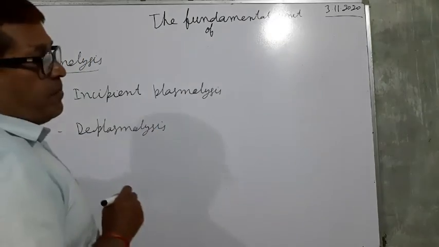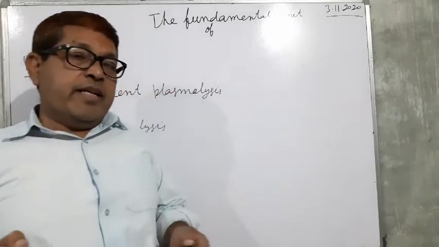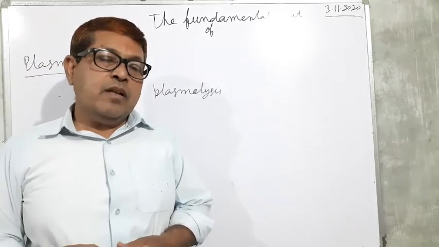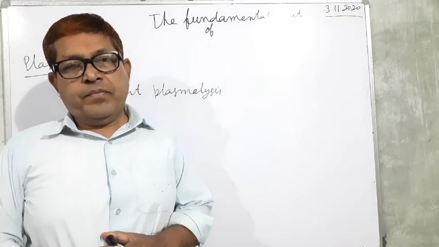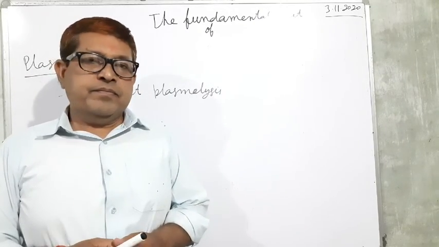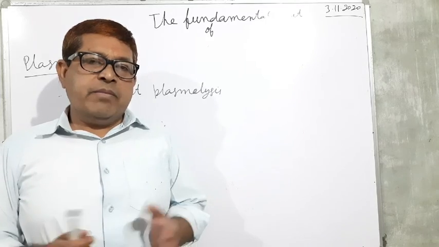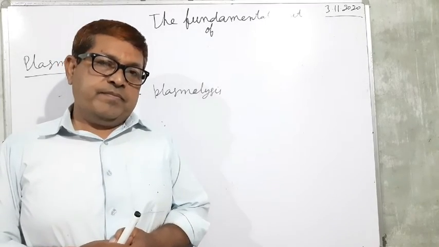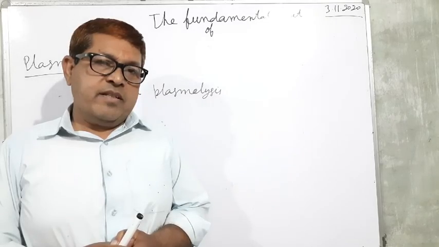Now the importance of plasmolysis in our life: we know that honey remains pure for a long time. Why does it happen?